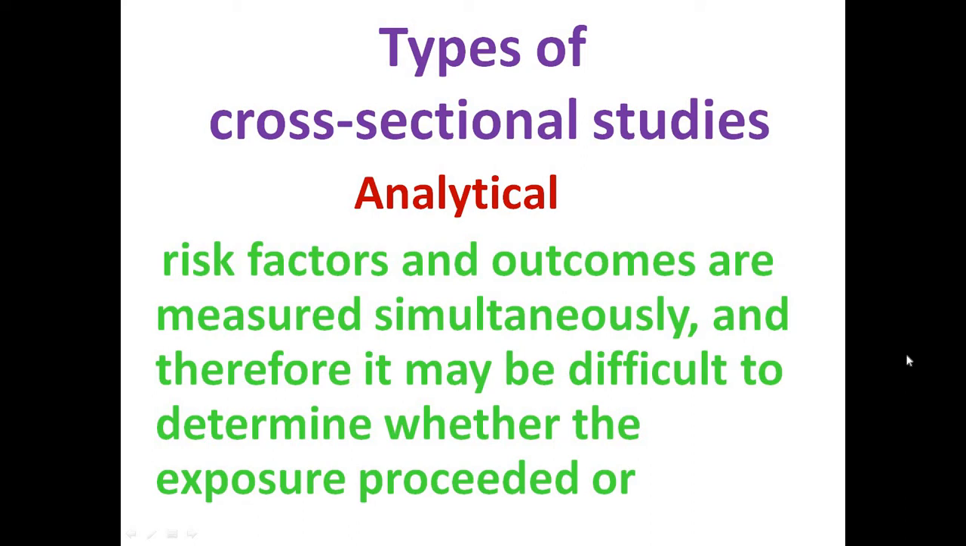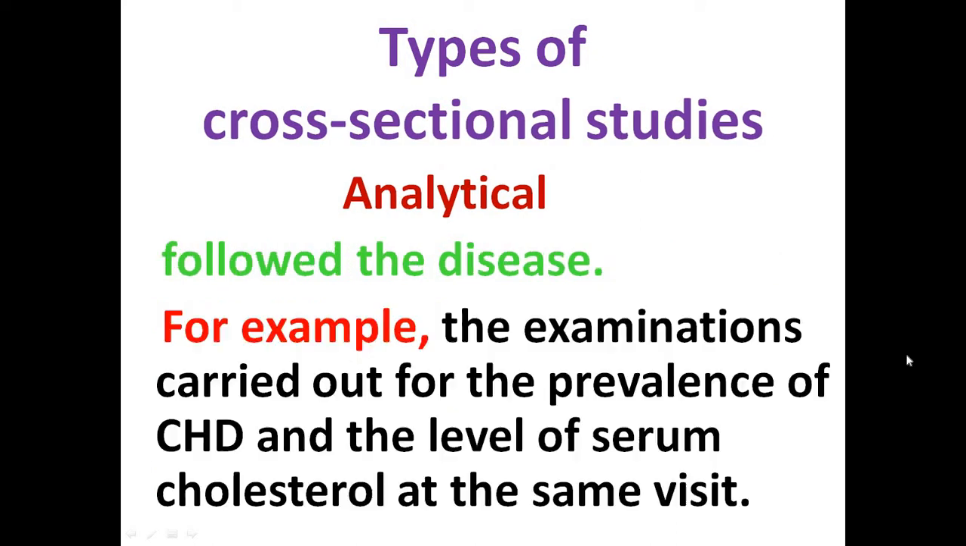But what we see is the risk factor and the strength of the disease, or the outcome of the problem, in a community. So that is where the problem is. The example is the examination carried out for the prevalence of chronic heart disease and the level of cholesterol at the same time. Again, the same thing. Now we have selected certain patients for the study, and we see their serum cholesterol level at the same visit. We also see changes in ECG as far as chronic heart disease is concerned.